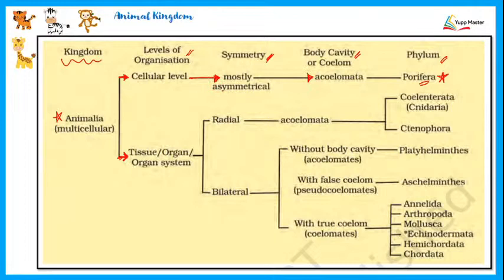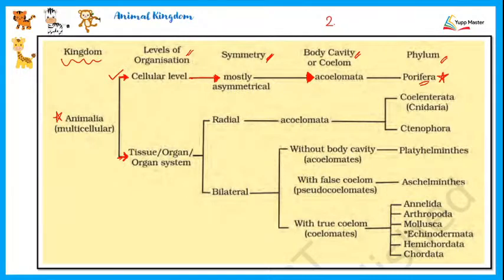body coelom, what is the coelom? The cavity which is formed by splitting of the mesoderm is what we call as coelom. So here when we talk about poriferans, the coelom is basically not split, or rather, in fact, if you see the number of germ layers, then poriferans have only 2 germ layers, and if they have 2 germ layers, then they do not have a mesoderm. So if they don't have a mesoderm, then obviously there will be no splitting of mesoderm, which includes this phylum under the acoelomates. So we're done with the discussion of this first row.